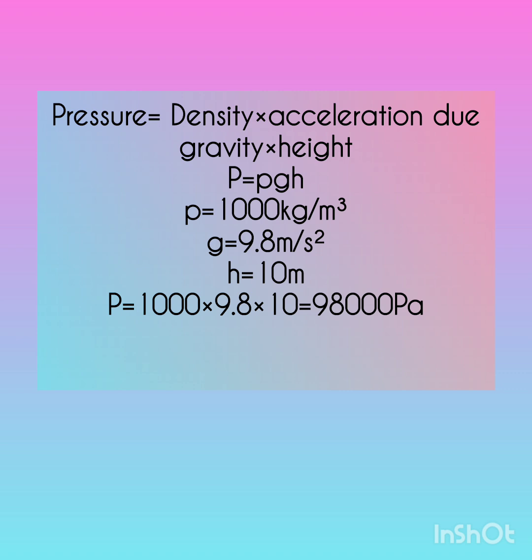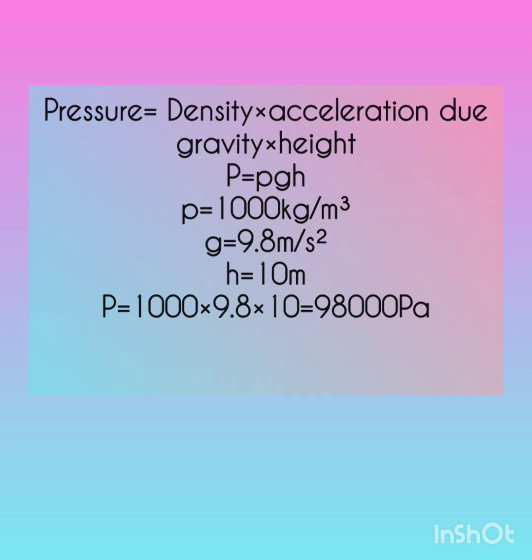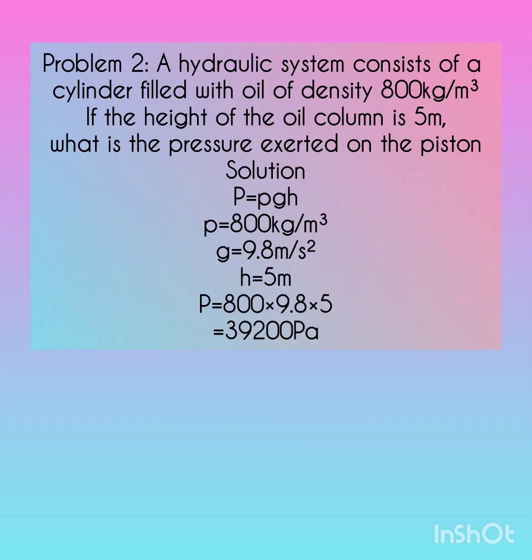So the density given to us here is 1000 kilogram per meter cube, and the gravity is 9.8 meter per second squared. Then the height is 10 meter. So multiply everything, you get 98,000 Pascal. We also apply the same formula to this question. We just place in our parameters and then we get our answer.